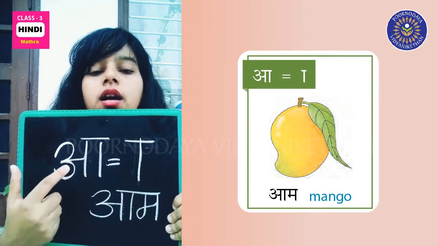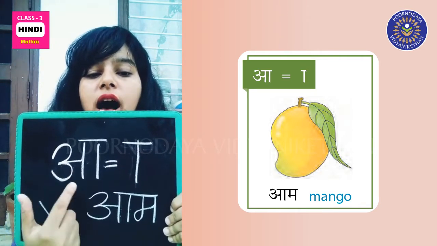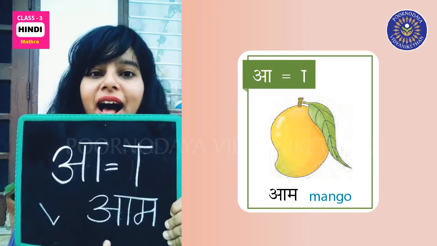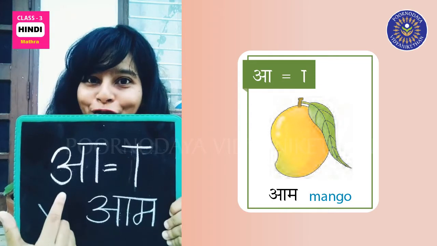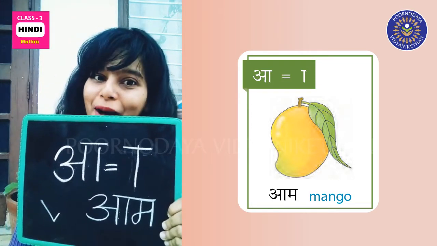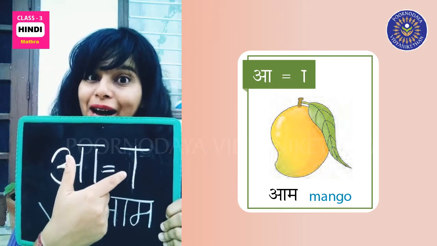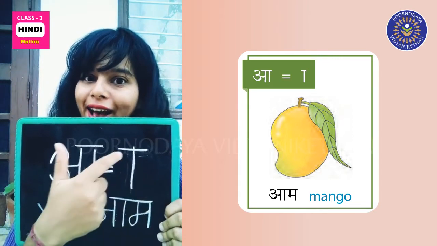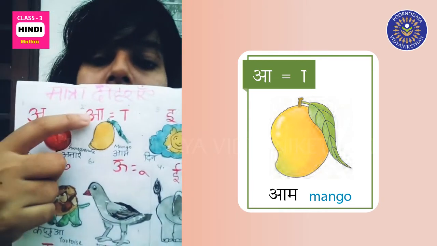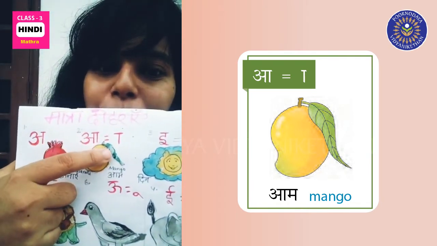A for arm. That's how you write A matra. So you see this? A for arm.